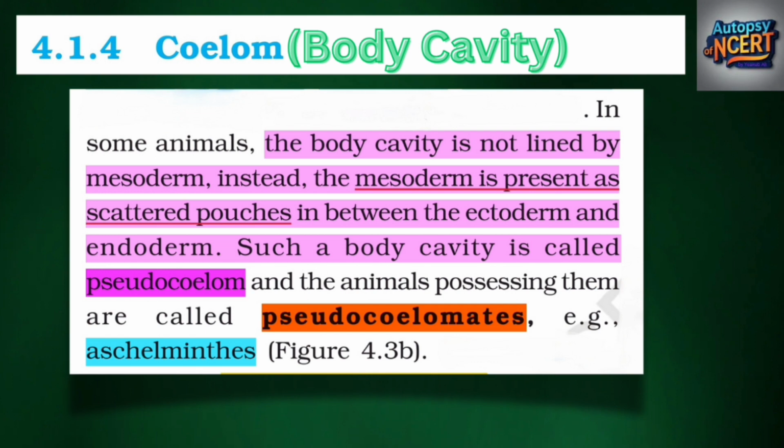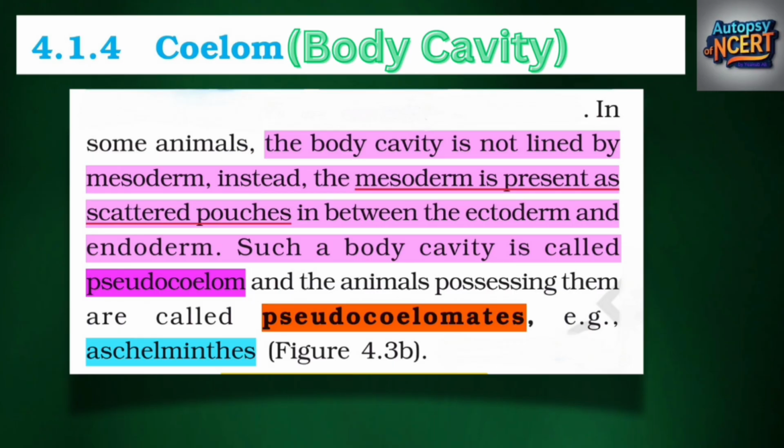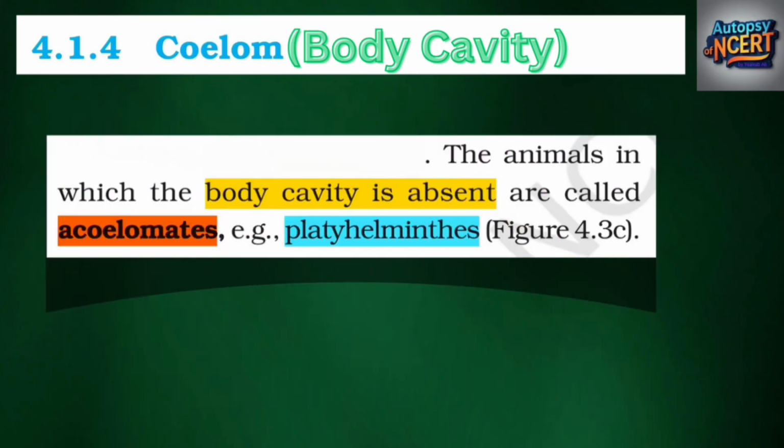In some animals, the body cavity is not lined by mesoderm. Instead, the mesoderm is present as scattered pouches in between the ectoderm and endoderm. Such a body cavity is called pseudocoelom, and the animals possessing them are called pseudocoelomates, for example, Aschelminthes, figure 4.3b. The animals in which the body cavity is absent are called acoelomates, for example, Platyhelminthes, figure 4.3c.